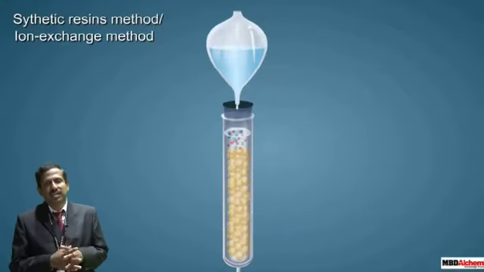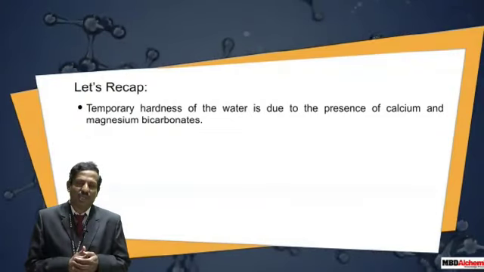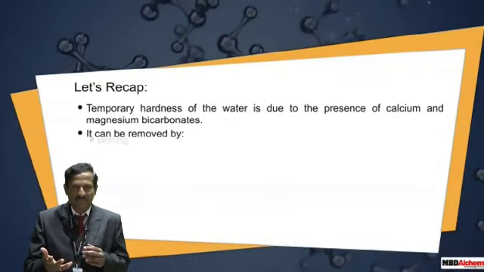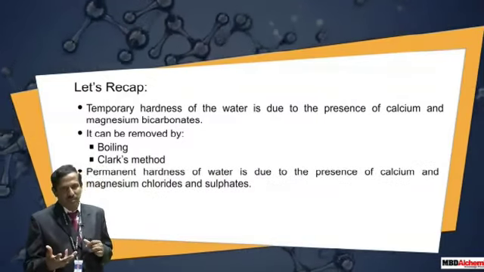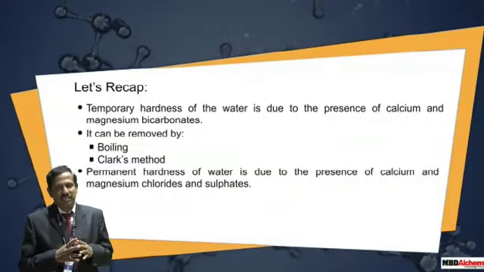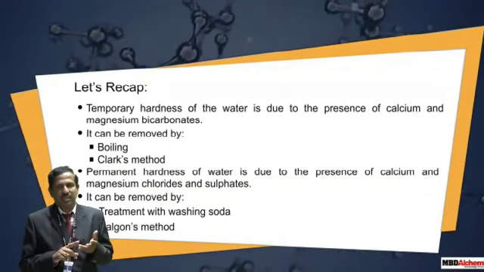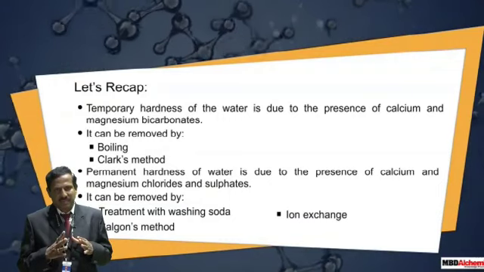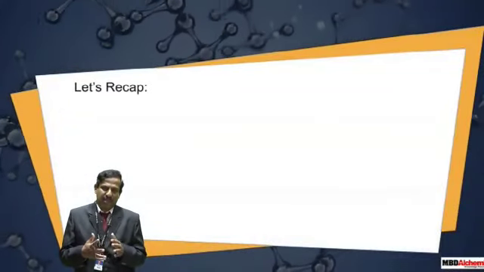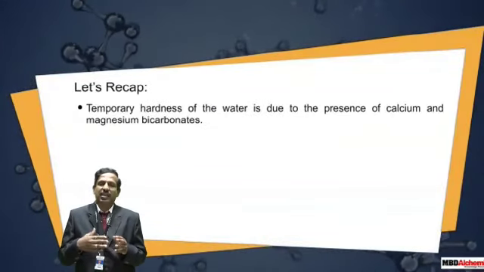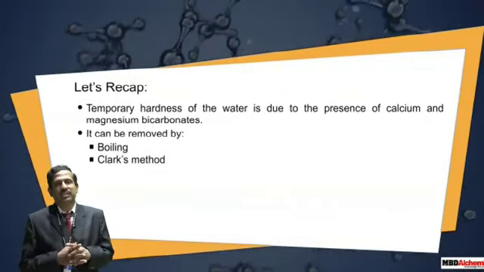Now we have a recap of what we have done. We have done the definition of hardness. What is the definition of hard water? Water that doesn't form lather with the soap solution. And second, the soap consuming capacity of water is also called hardness. We have seen different types of hardness, that is temporary hardness and permanent hardness. What is temporary hardness? Hardness caused by the calcium and magnesium ions. Then coming to permanent hardness, these are caused by the chlorides and sulfates of calcium and magnesium. We have seen different methods and how to tackle all these ions present in the water.